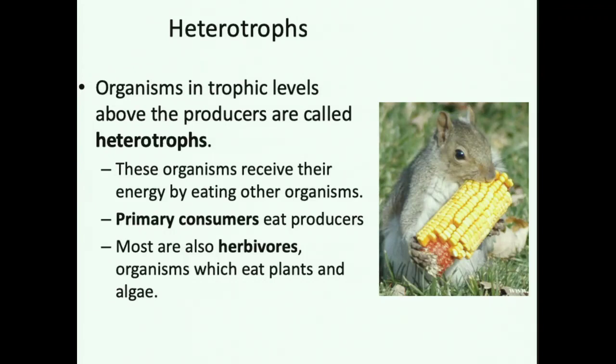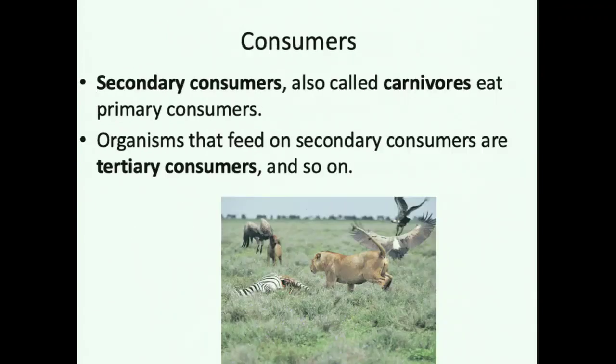Organisms can feed on primary consumers, and in this case we would call them secondary consumers. So secondary consumers are also carnivores. Carnivores are organisms that eat primary consumers. Then this naming system goes on further. If you have an organism that feeds on a secondary consumer, we'd call it a tertiary consumer. If we had an organism that fed on a tertiary consumer, we'd call it a quaternary consumer.